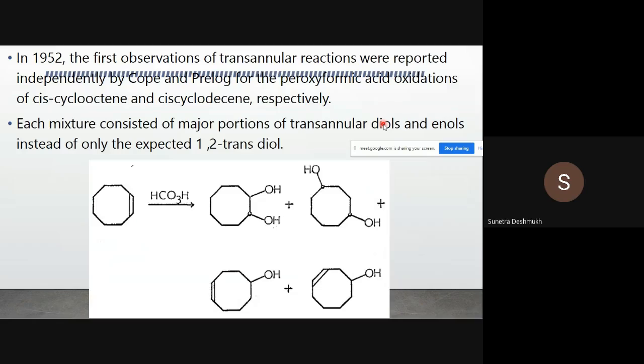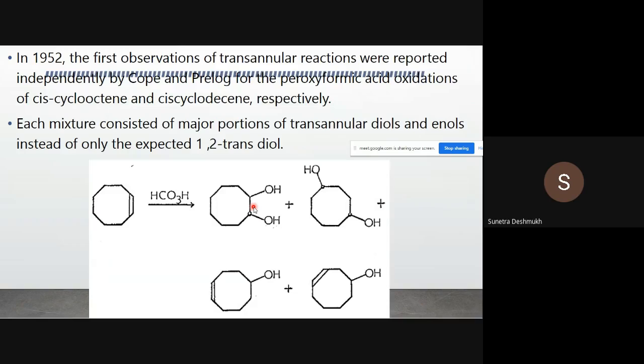For the nomenclature of stereoisomeric compounds, Prelog's rule is a very well-known rule. Here, the peroxyformic acid oxidation of cis-cyclooctene and cis-cyclodecene, respectively. So here is the cis-cyclooctene molecule, which on oxidation with peroxy acid, what will be the product? Normally on oxidation we get the normal product, the diol, as one product.